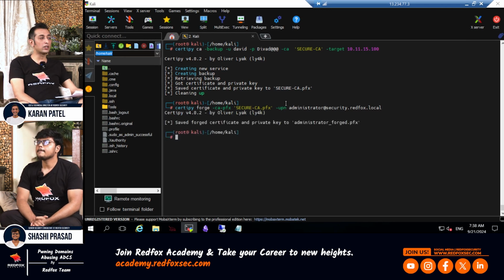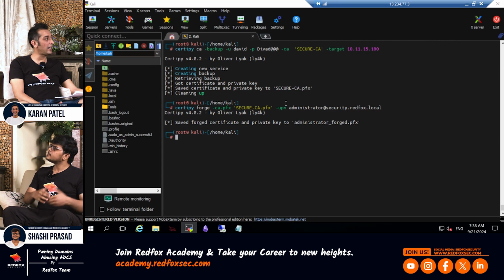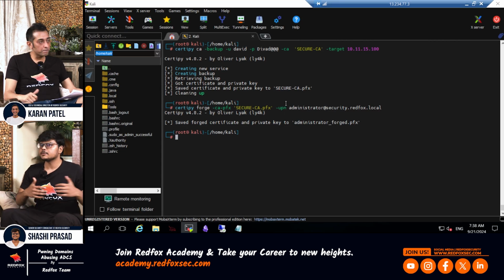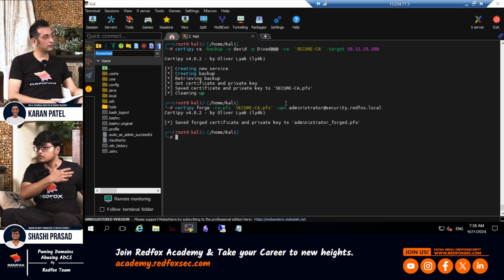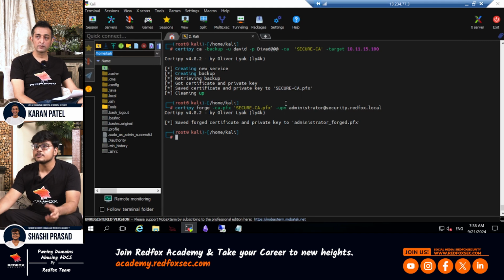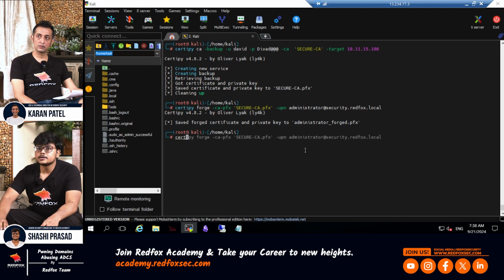So you would compare this to the Kerberos golden ticket, right? When you're carrying out that attack, we were able to forge any of the TGTs. Here we are forging any of the certificates. So now we have the forged certificate of this administrator. Now let's authenticate.